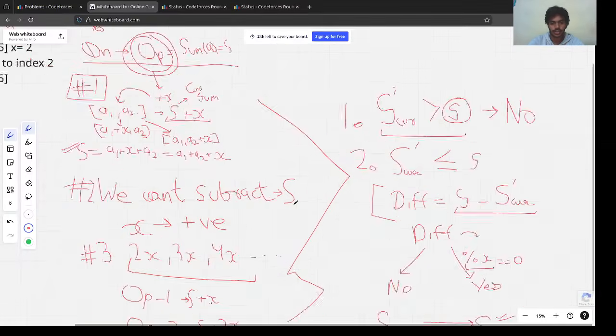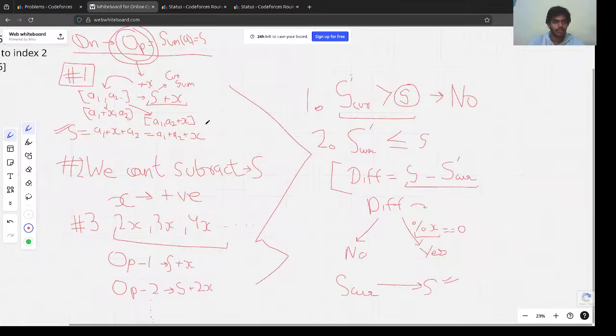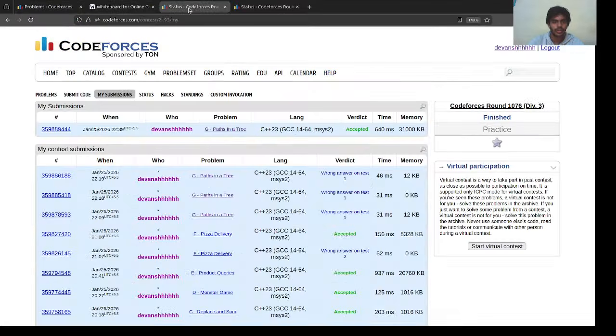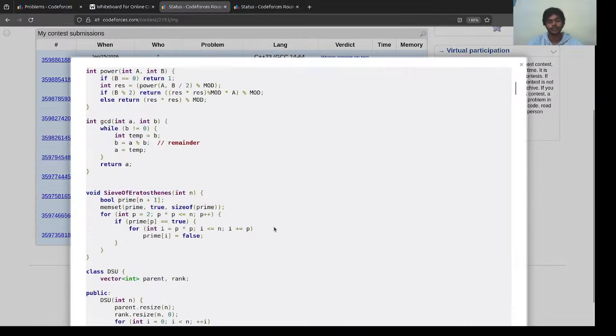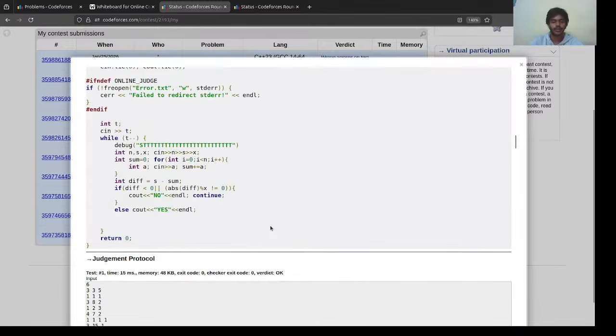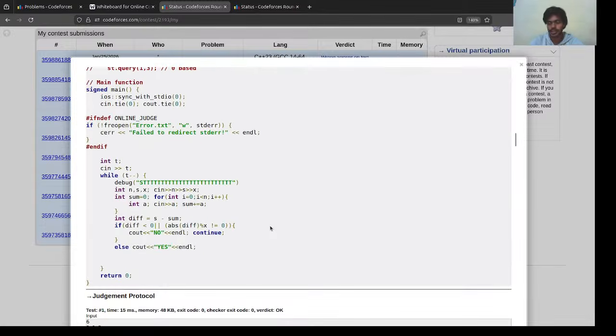Okay, let's also go through the solution to our code. Actually, just ignore the template, it's just for reference. So here we are taking input, here's our sum variable, here we are calculating the entire sum, and then here's our difference. The first check we do is if the difference is less than 0.